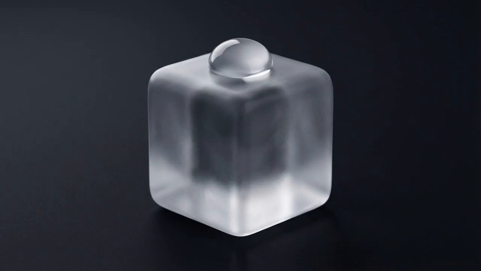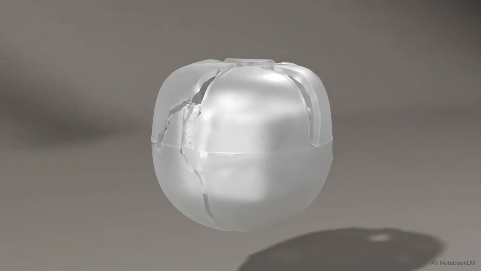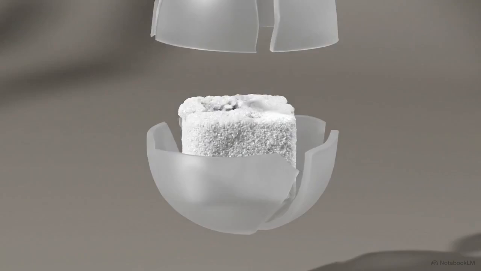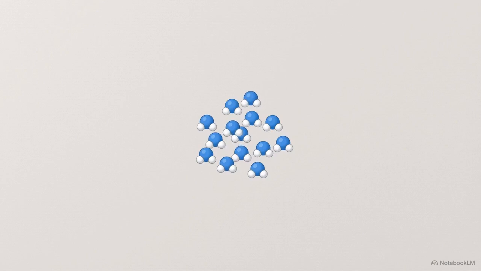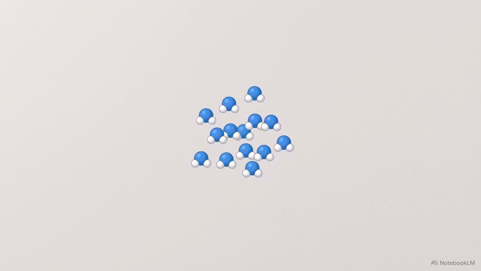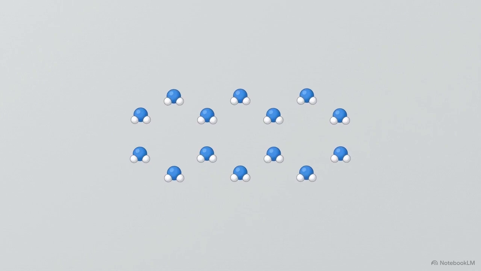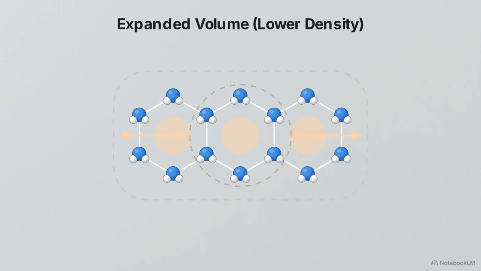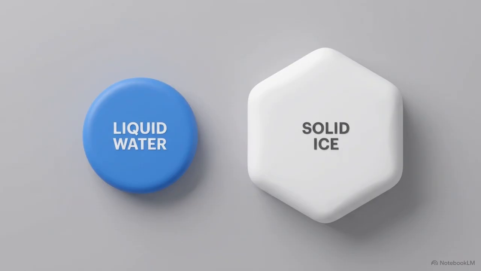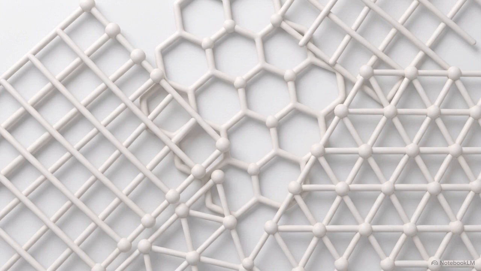But there is a fascinating exception to this spacing rule. When liquid water freezes into solid ice, it actually expands, taking up more space than it did as a fluid. This animation shows water molecules locking into a rigid hexagonal crystalline pattern. As the temperature drops, the molecules arrange themselves into this specific geometry. This structured lattice actually traps more empty space between the molecules than when they were tumbling around freely in their liquid state. That unique geometric arrangement forces the ice to expand. It demonstrates that the specific layout of particles ultimately dictates a material's physical limitations, overriding the general rules of how solids usually behave.